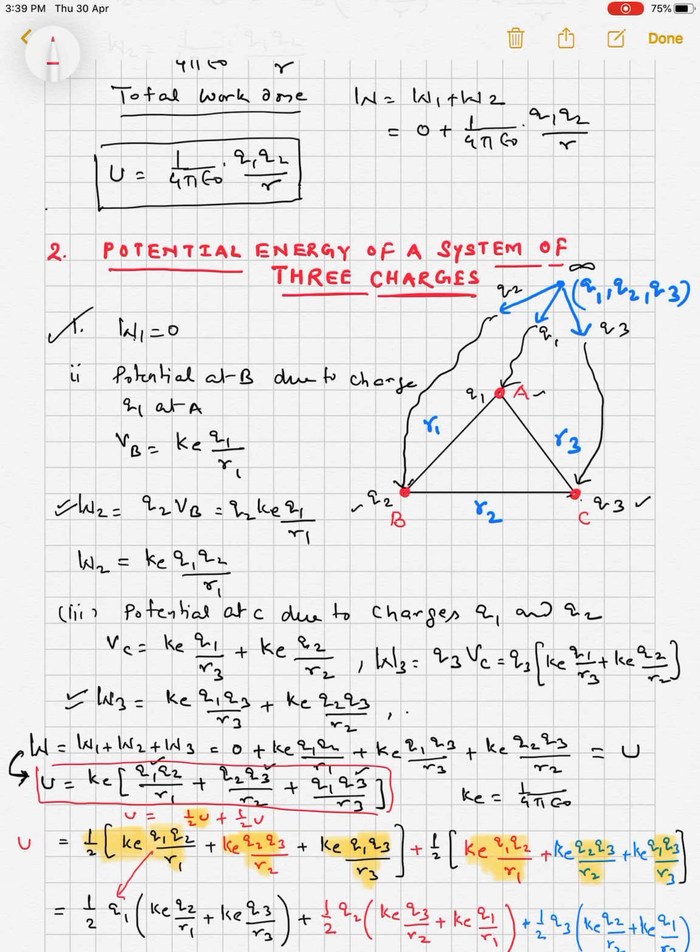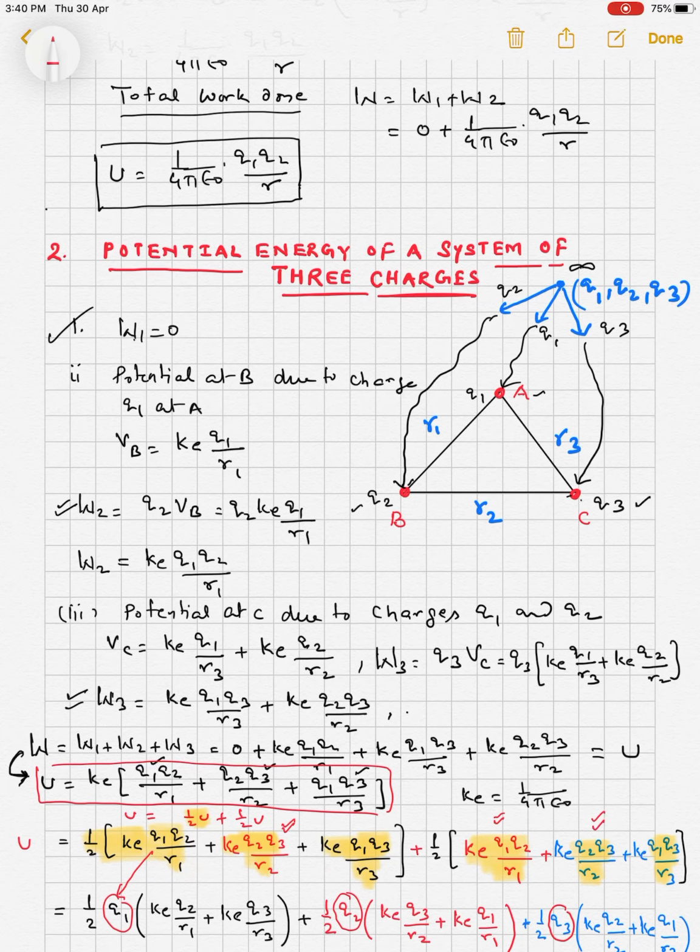Now from the red one we take this q2. Initially q1 was common, so here q2 is common. When we take q2 common from this term and this term, we have half q2 times Ke q3 upon R2 plus Ke q1 upon R1. Now from the third one we take q3 common.